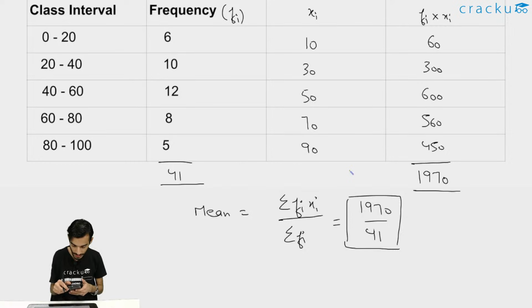I hope this should be clear. Moving ahead to the median part now for the same question.